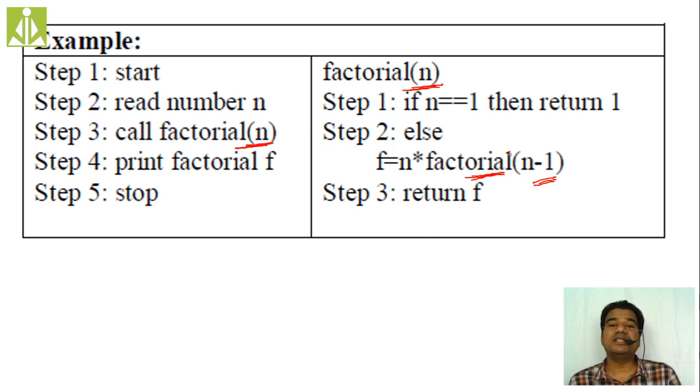Then when we call that same factorial function recursively, we reduce the input value by 1, so that at some point the n value will become 1 and my function will return. Without that input reduction, my algorithm will become infinite. With this reduction, my algorithm is becoming finite.